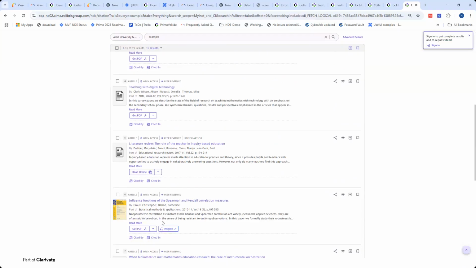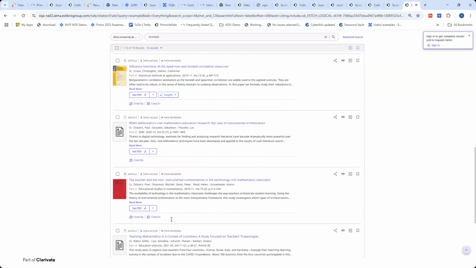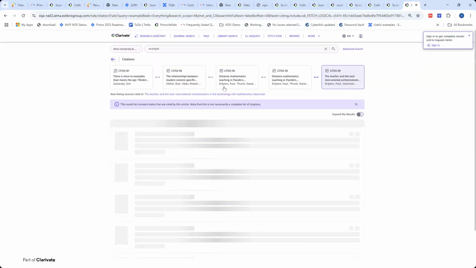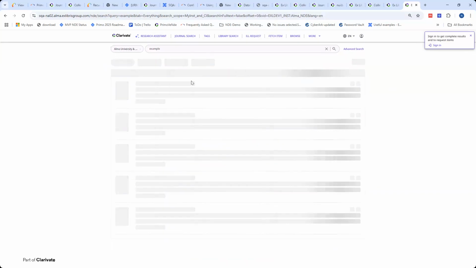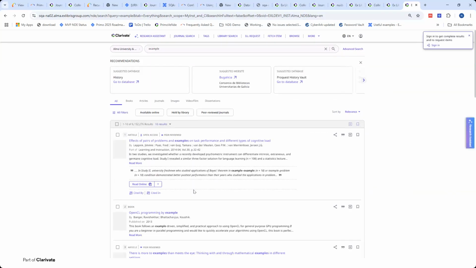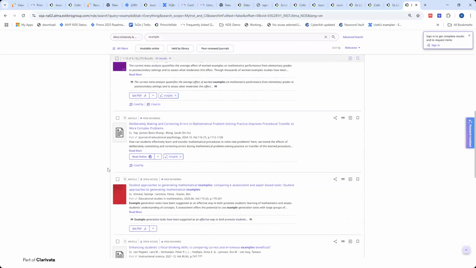Also, I want to mention this is the insights that Sima just mentioned that's available. So I can continue to explore and see citations from my seed article, and I have that one here. And I can go back into my search results, and I can see how it's available from my brief results. From my brief results, I can access the citations from the cited by or cited in as they appear here.